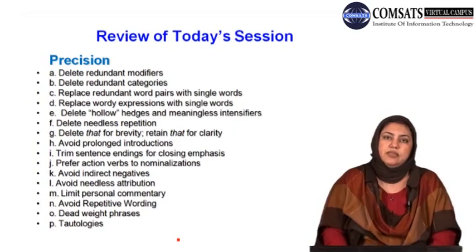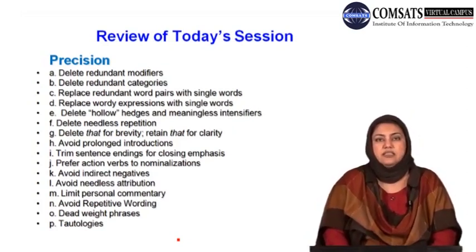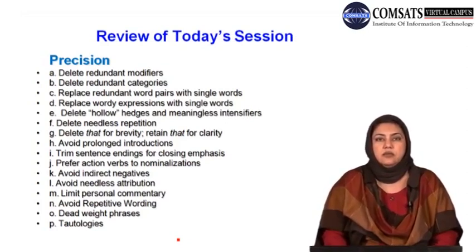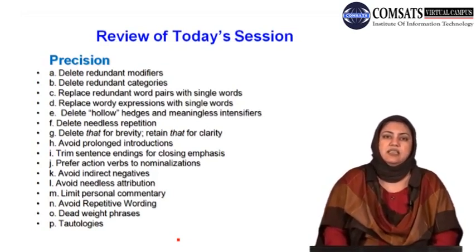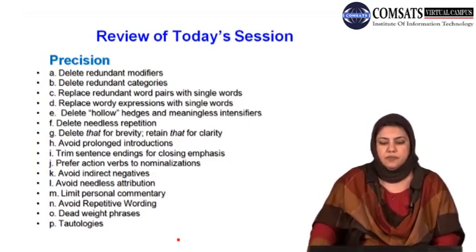My dear students, with this I bring you towards the closure of today's session. I hope today's session would have added to the knowledge of how you can achieve precision, especially in your academic writing, and how overall the features of academic writing can be incorporated in your writing to make it a better work.